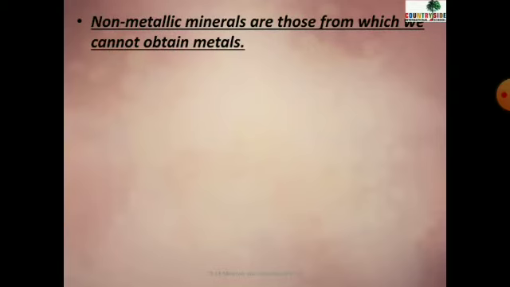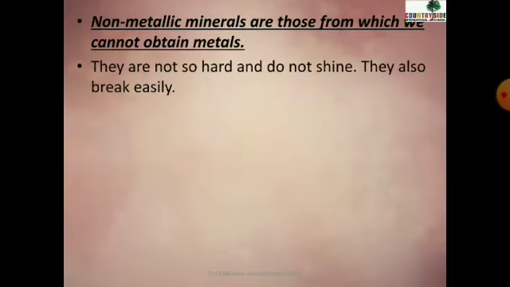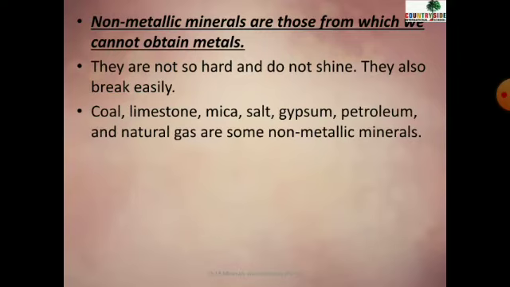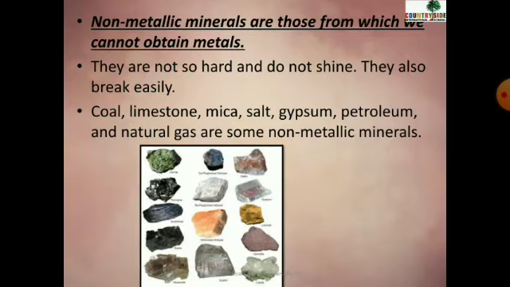Okay. Now we will study non-metallic minerals. What are non-metallic minerals? Those from which we cannot obtain metals. Simple. Metallic minerals are those from which we can obtain metal, and non-metallic minerals are those from which we cannot obtain metals. So they are not so hard, they do not shine, and they break easily. We can break them easily. Some examples are coal, limestone, mica, salt, gypsum, petroleum, and natural gas. These are the examples of non-metallic minerals.